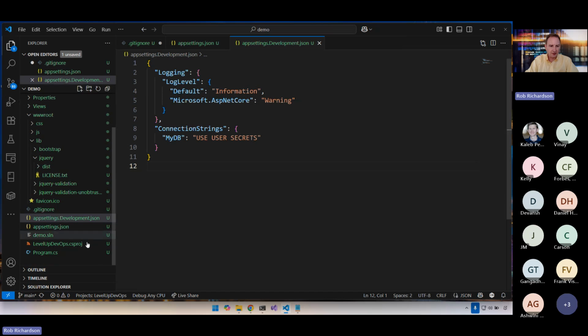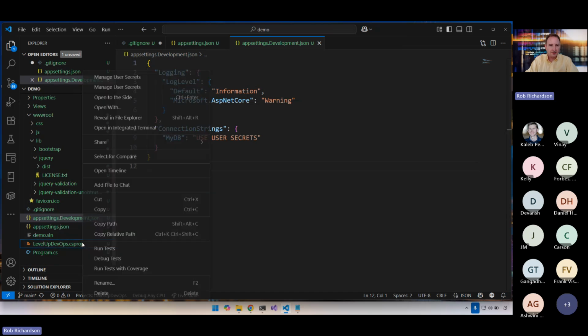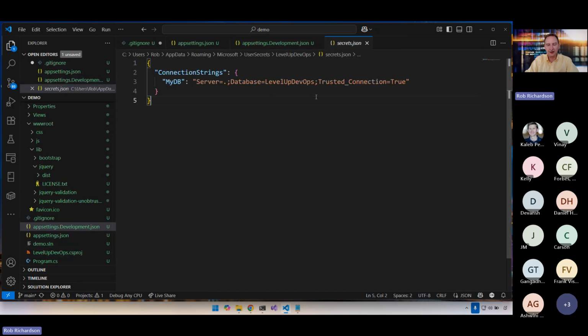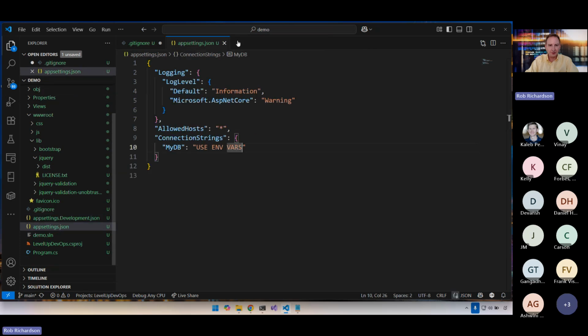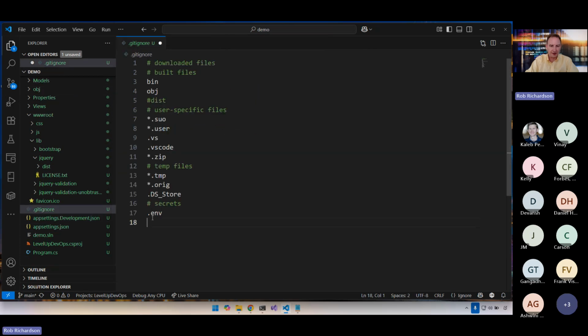So if I come back in here and I say manage user secrets, now we can see that's the actual connection to my database, and it's nowhere near my source code. I'm not going to check this file in. Excellent. So we wanted to keep user secrets out of here, so we don't need to ignore these 2 files because we made sure that secrets aren't in these files. Perfect. Here's our .gitignore file. Any concerns or thoughts or questions so far about our .gitignore file or our scaffolded website?